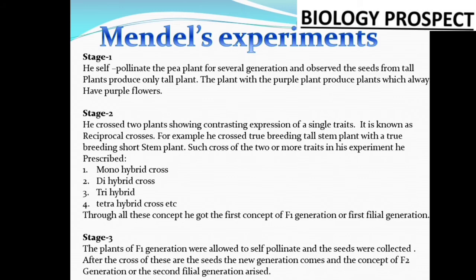That is the example he has taken, and he got one result.